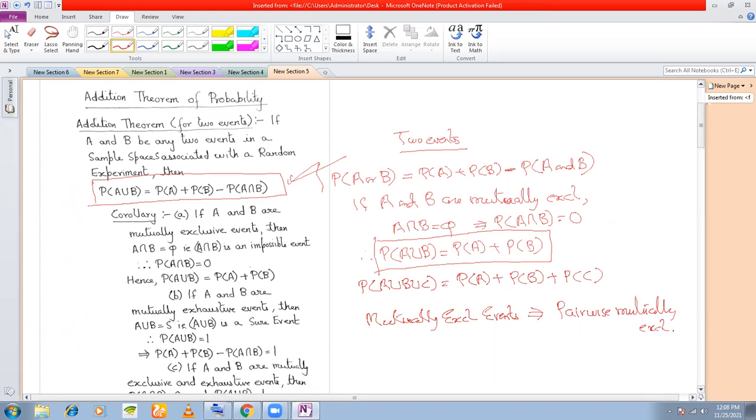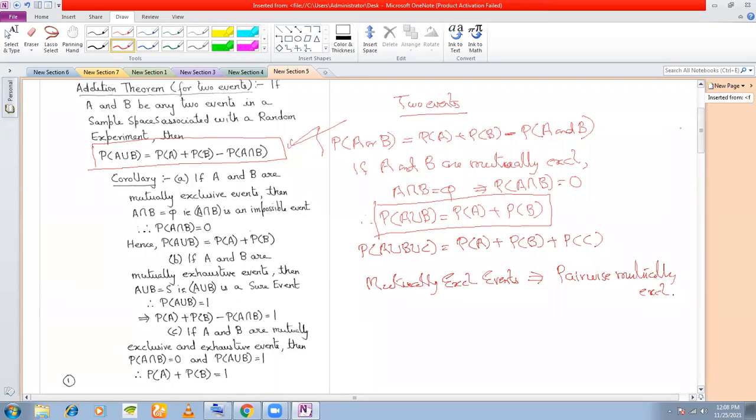Yes or no? Make a wild guess. Yes, your wild guess is correct. Remember that if 3 or more events are mutually exclusive, then you can always say that they are pairwise mutually exclusive. But if the events are pairwise mutually exclusive, then we cannot say that all of them are mutually exclusive. Clear?